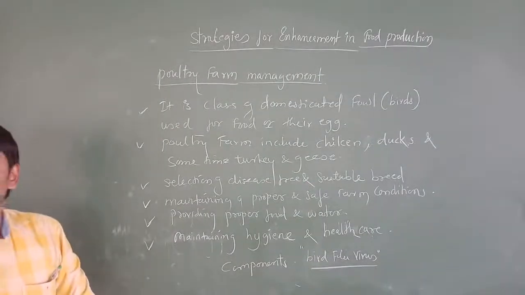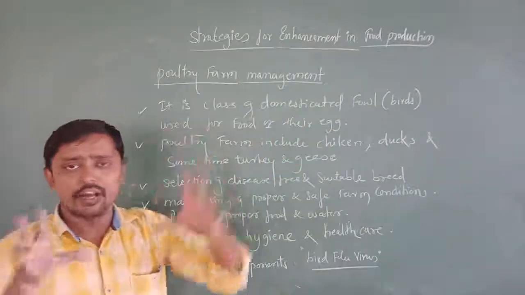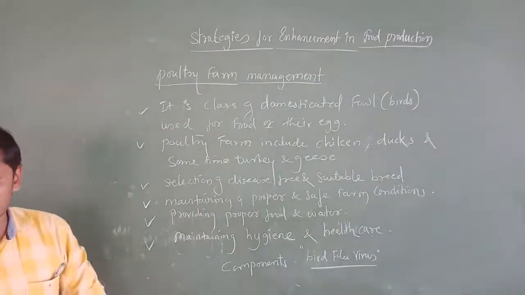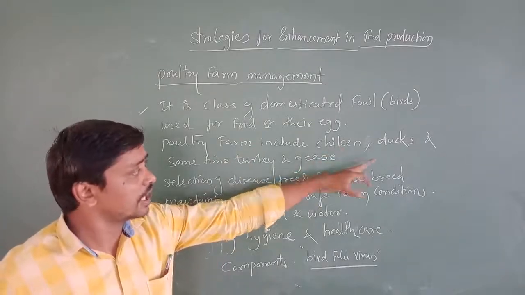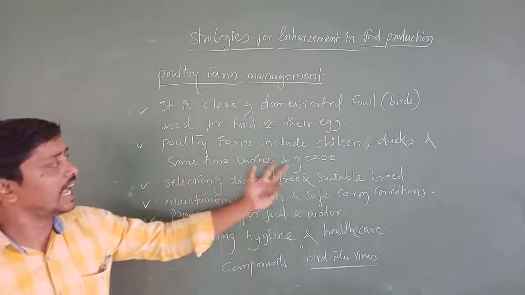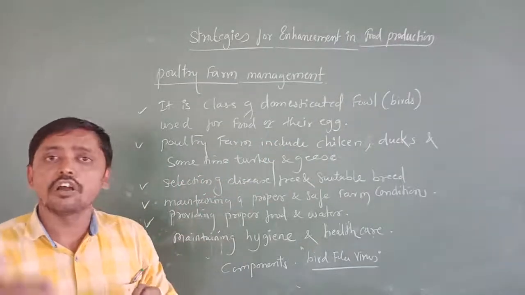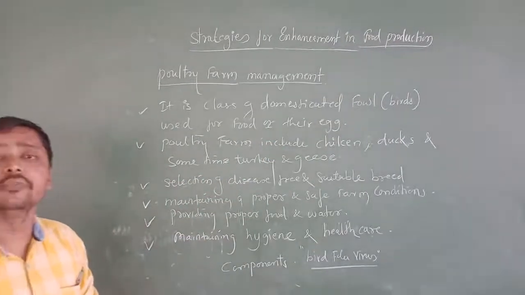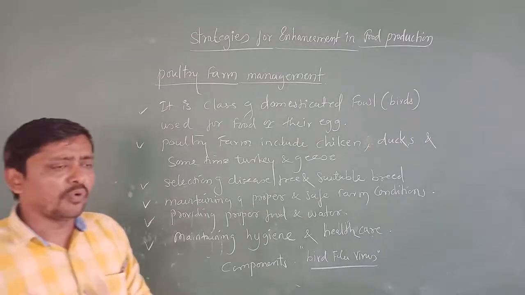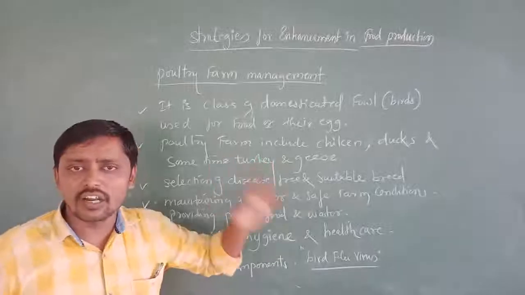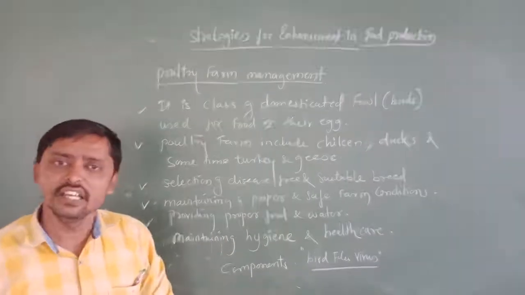Commonly, when we say poultry, you only think of the white chickens you see. But poultry includes chickens, ducks, and sometimes turkey and geese. These are all used for meat or their eggs for human consumption. If we rear other birds, that is also considered poultry.